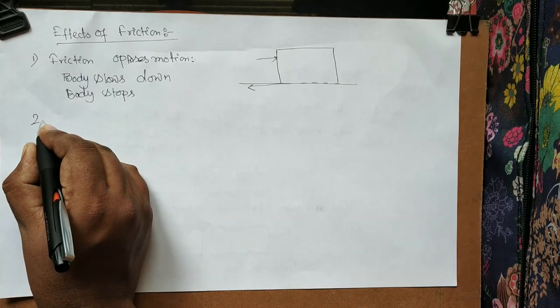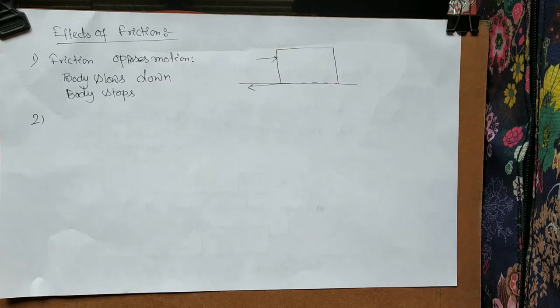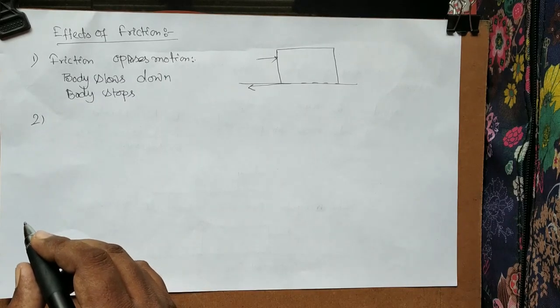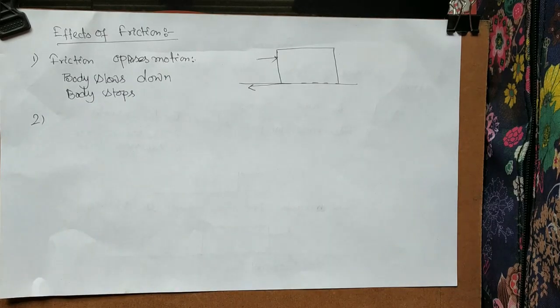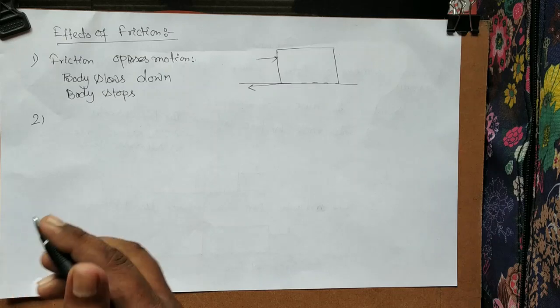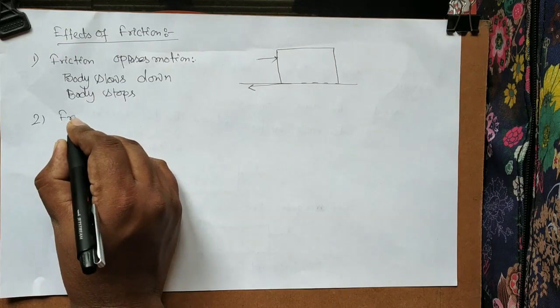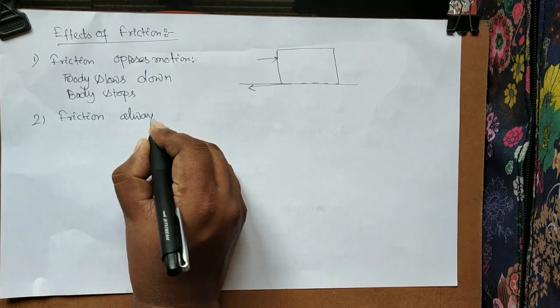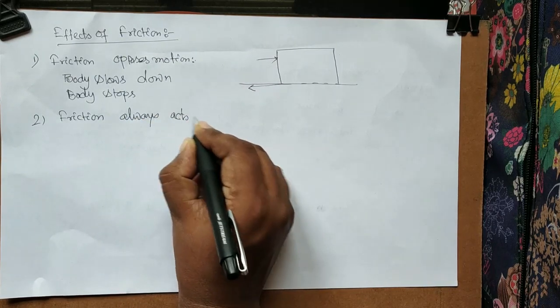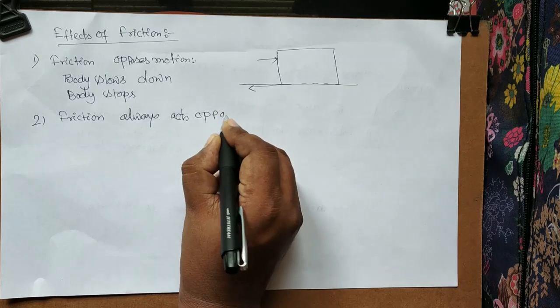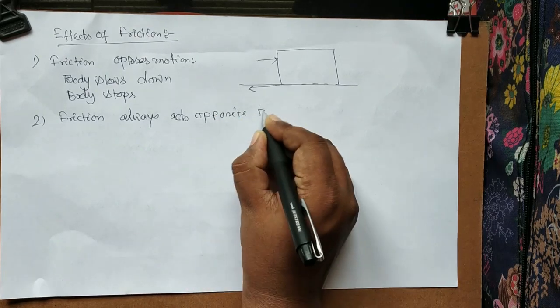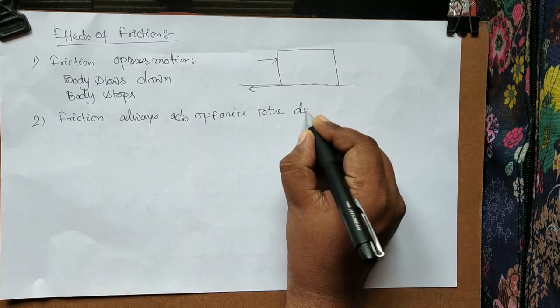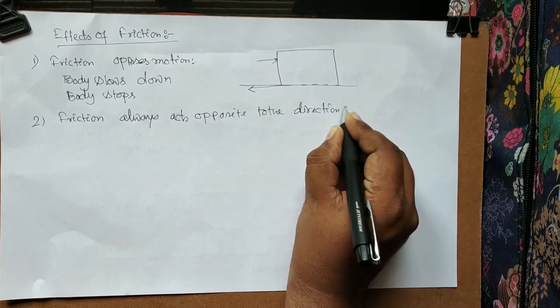Number two, what are the effects? It is not really an effect; mainly here we want to show you the direction of friction. Friction always acts opposite to the direction of motion.